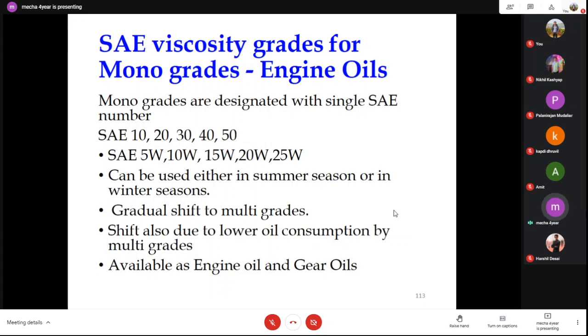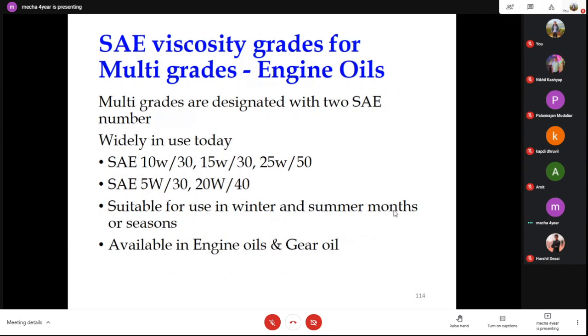These SAE standards are quite complex compared to other standards. So SAE 10, 30, 50W, 30, 25, 50 are suitable for use in the winter and summer months of the season, available in engine and gear oils. The rest we will go to on the next slide.